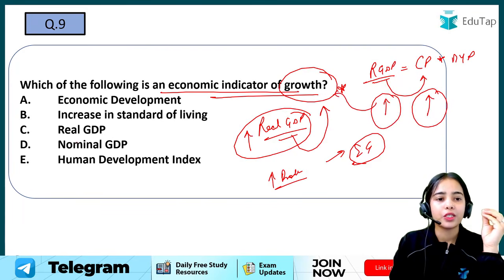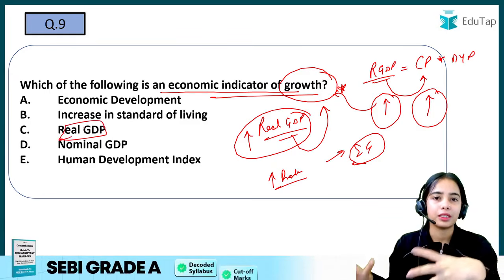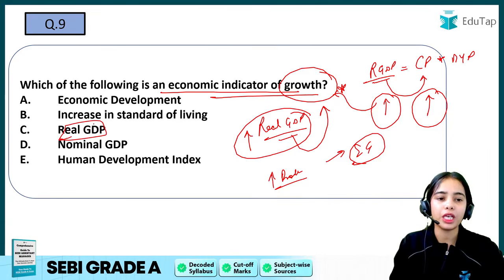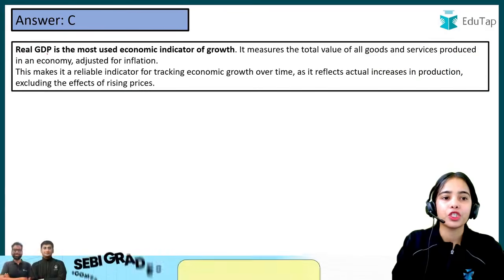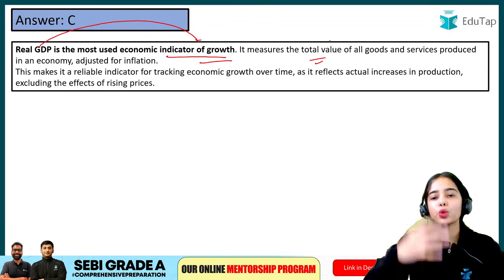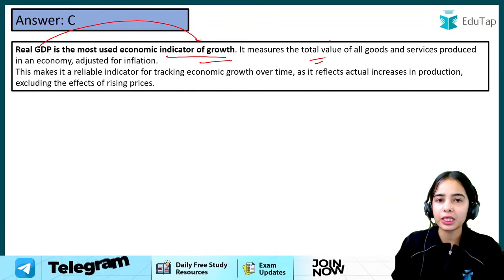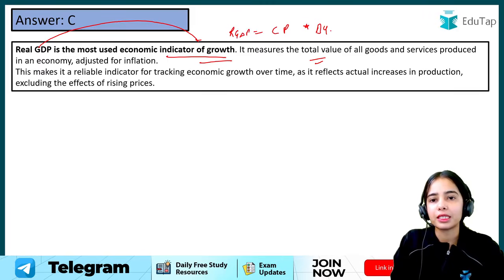Okay. So the real GDP is considered a good economic indicator of economic growth. Real GDP is the most used economic indicator of growth. It measures the total value of goods and services produced in an economy, adjusted for inflation. So real GDP is seen through the current production multiplied by the base year prices.